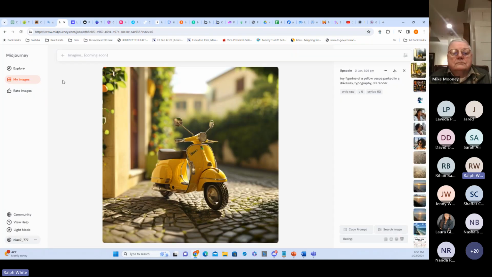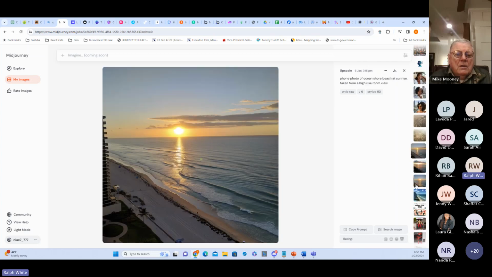Another one is called Midjourney. Midjourney is one that you have to utilize through Discord, but it has some amazing realistic type of things. So I was playing around with this yesterday. I created a toy figurine of a Vespa in a 3D rendering. It looks just like a photograph of a toy, but it's really AI created.